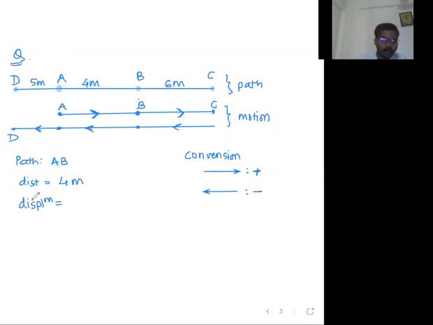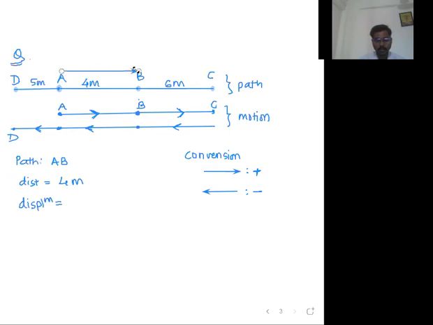Okay, fine. Now let us try to find out displacement between points A and B. A is the initial point. To find displacement, only the initial point and final point we have to check. So initial point is A, final point is B. So displacement is rightward. What is the length of the shortest path?